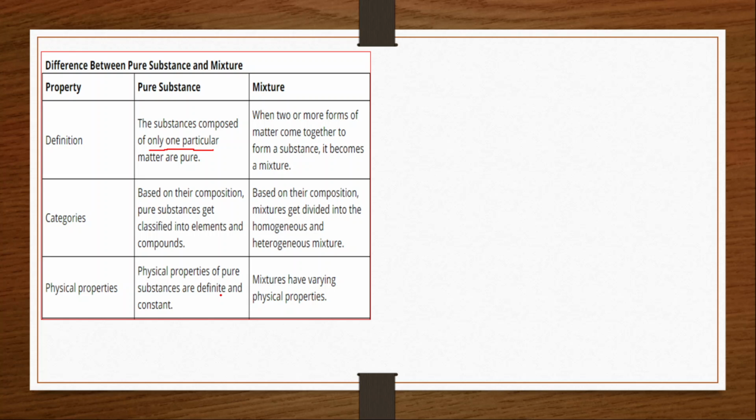When you consider a pure substance, the physical properties of a pure substance are definite and constant. The mixtures have varying physical properties. The properties are going to vary there. So the physical properties will be varying. We can take a few more differences.